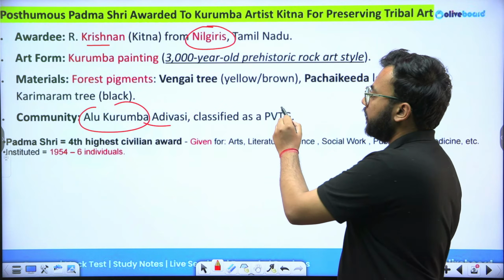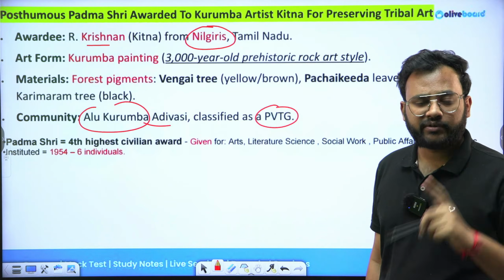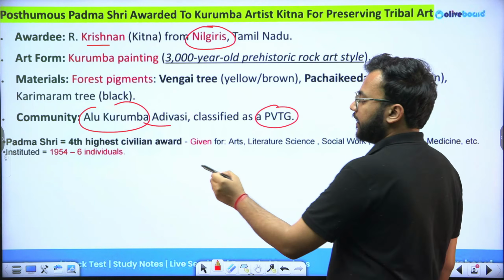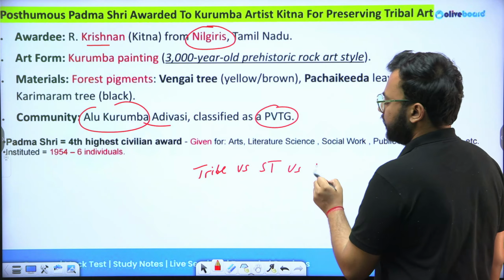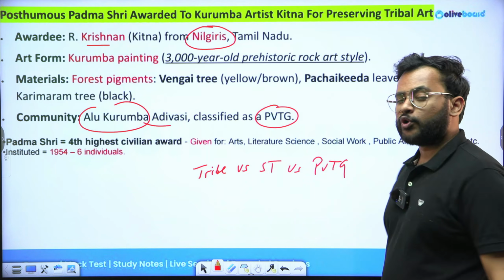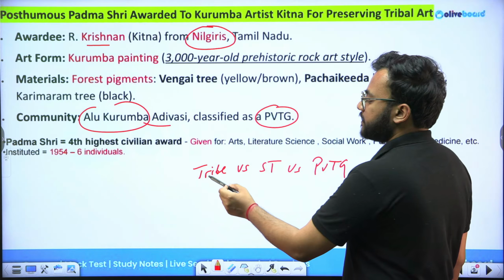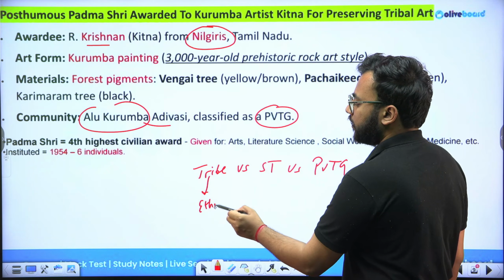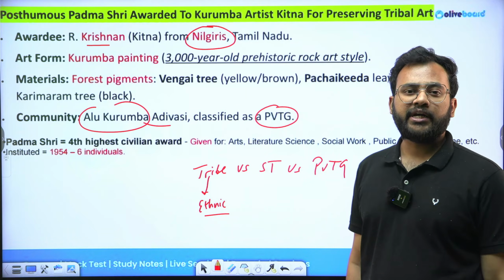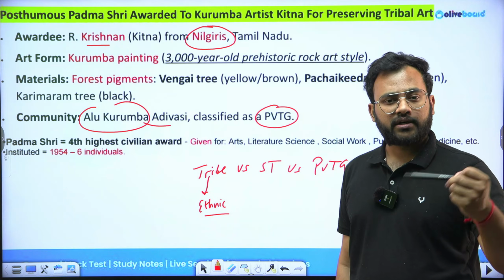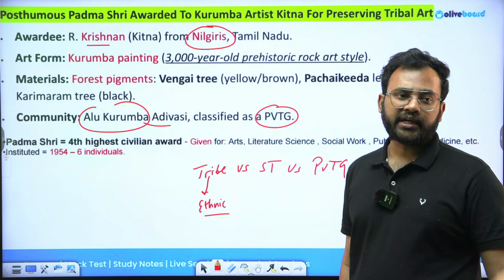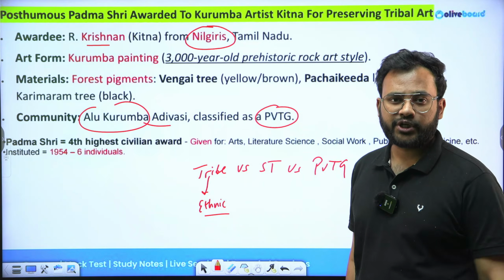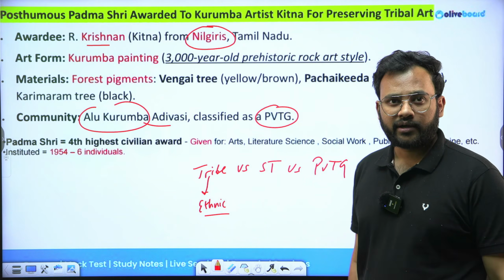And this particular community is categorized as a PVTG. You should be aware of the terminologies also. See, in India we have 3 concepts: tribe versus scheduled tribe versus PVTG. I hope you understand the distinction. A tribe is any ethnic community or cultural group which shares primitive traits, has a marked degree of backwardness, and also has a distinctive culture which differentiates it from other communities in the country.